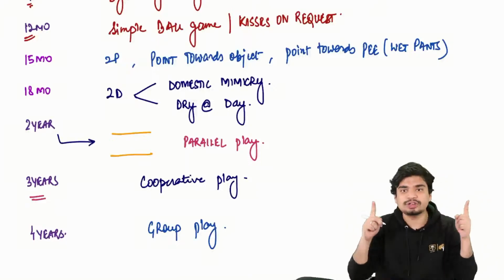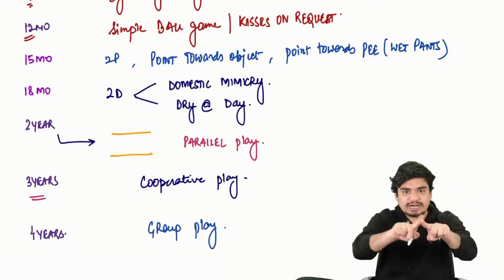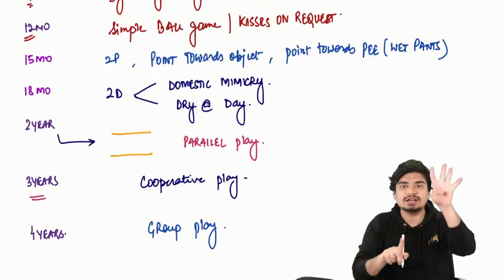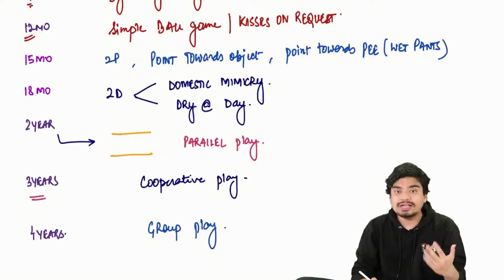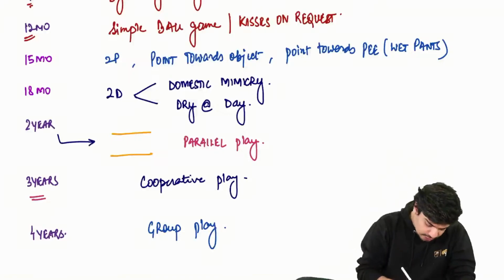So at 2 years, 2 children play parallelly. At 3 years, they will start to play with each other. That is cooperative play. And at 4 years comes group play, where they will start to play in a group. Along with that, at 4 years, another thing comes, which is called role play.